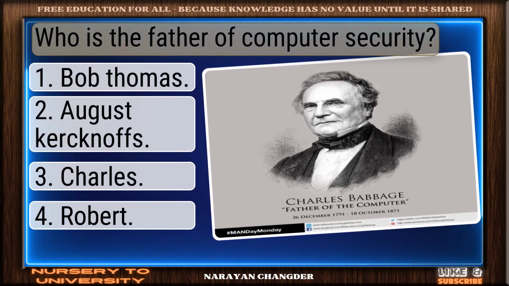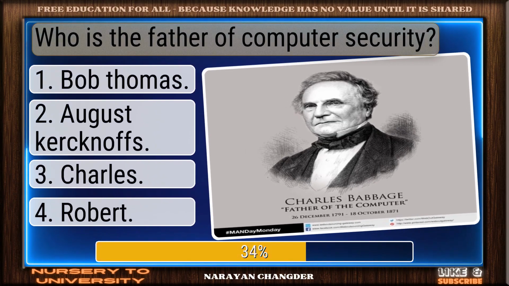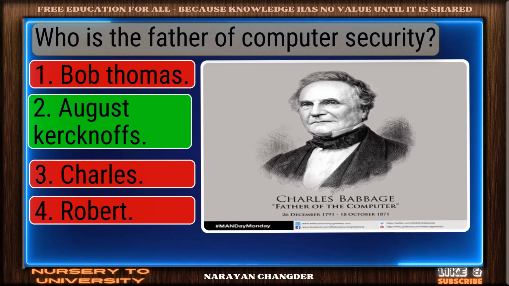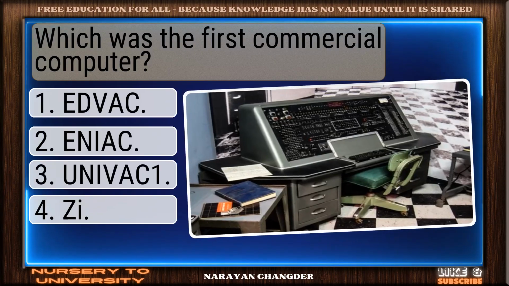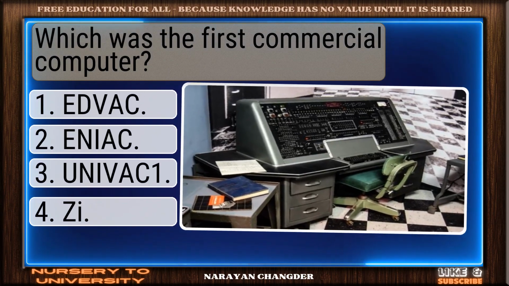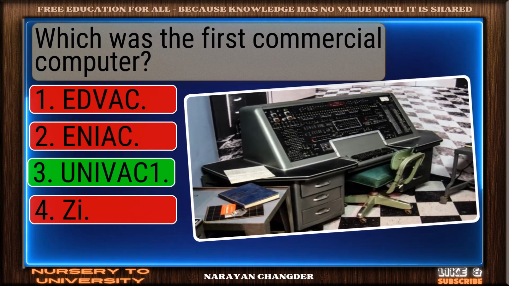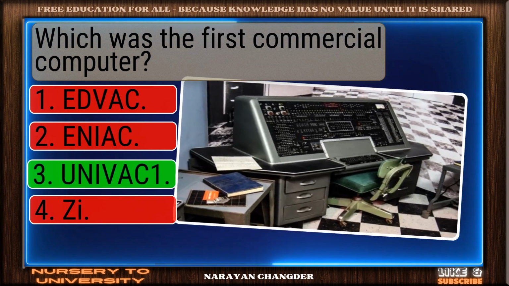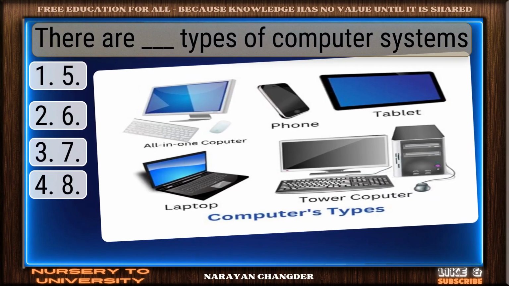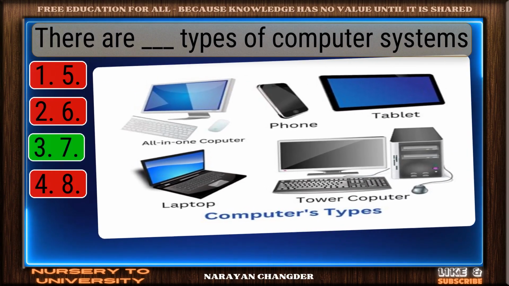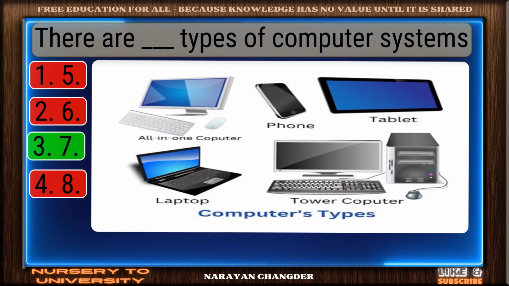Who is the father of computer security? Nicely done. August Kirchhoff's is solid. Which was the first commercial computer? Well reasoned. UNIVAC 1 is correct. There are dash types of computer systems. Solid response. Three is valid.